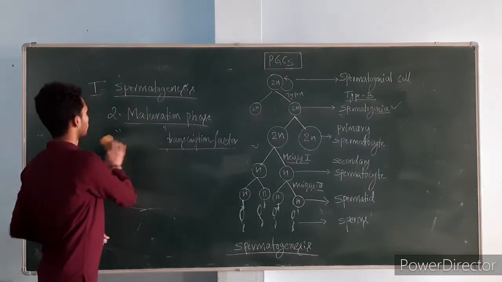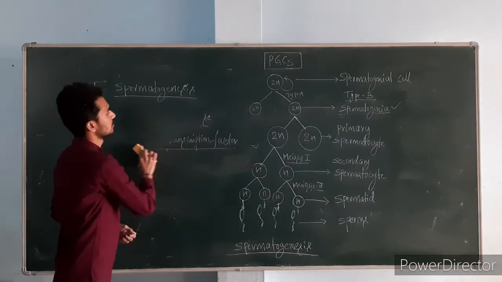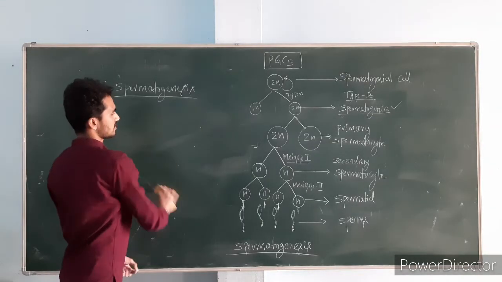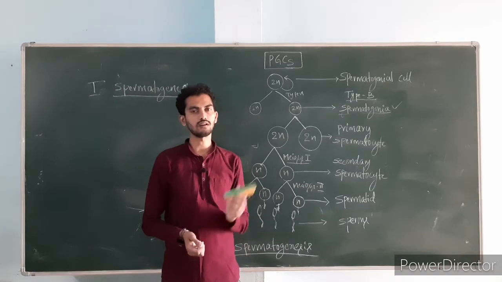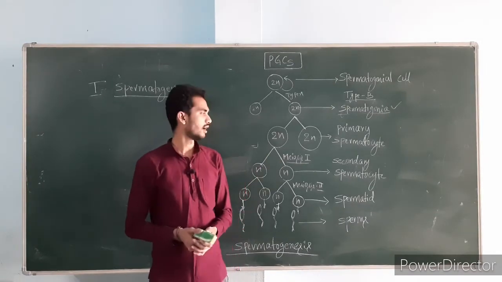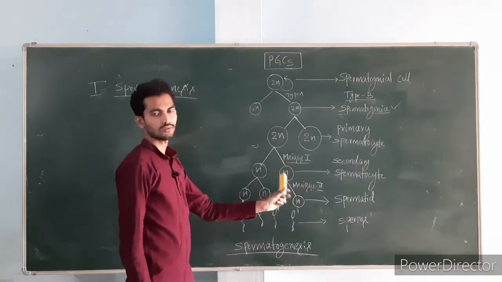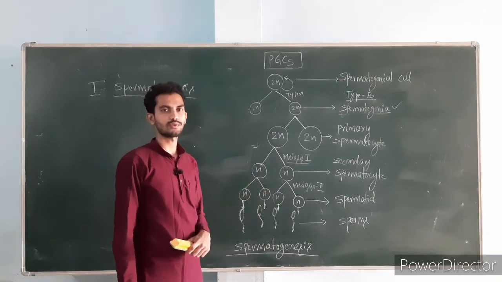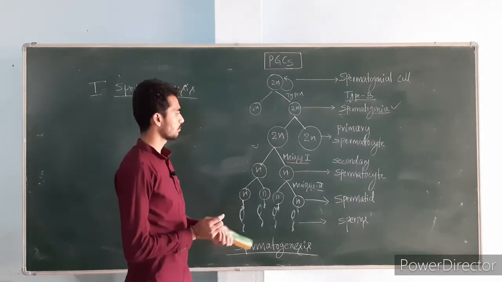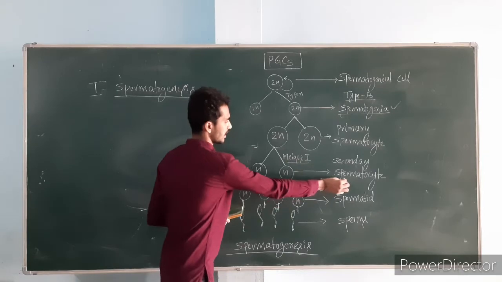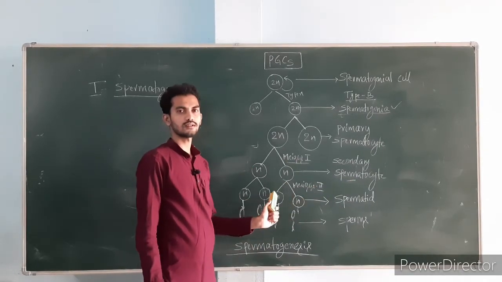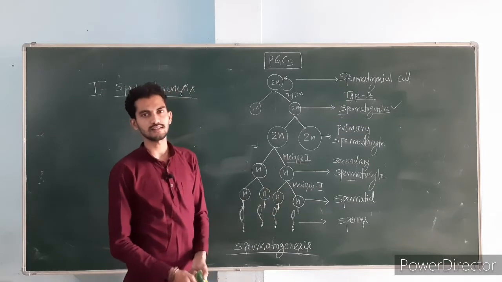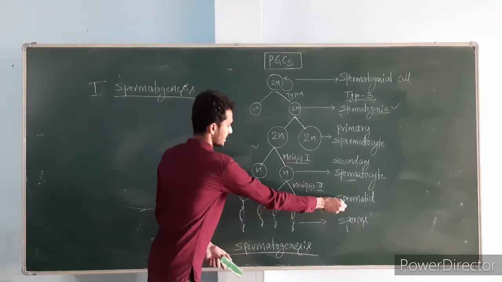What is the transcription factor which is responsible for the activation or upregulation of meiosis in males, in the spermatogenesis process? And what is the result of the first meiosis in spermatogenesis? What is the result of first meiosis? Secondary spermatocyte. What is the result of the second meiosis in spermatogenesis? That is spermatids.